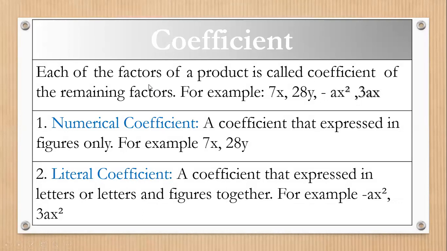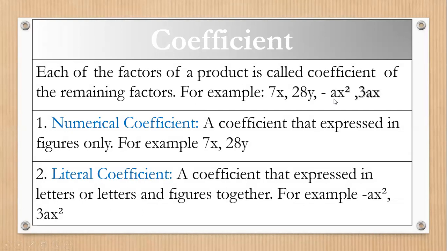Now let's discuss what coefficients are and their types. Each factor of a product, as I told you, is called the coefficient of the remaining factor. For example, here you can see 7x. Now what is the coefficient? 7 is the coefficient. Now here you can see minus ax square.